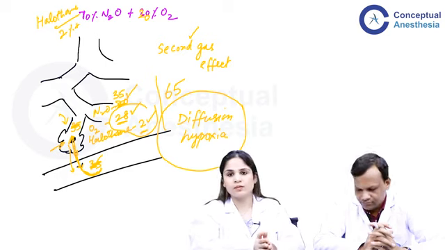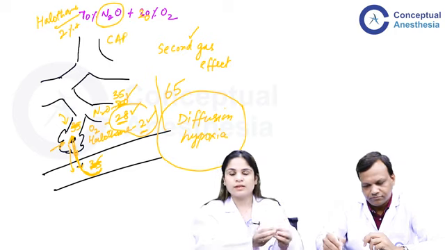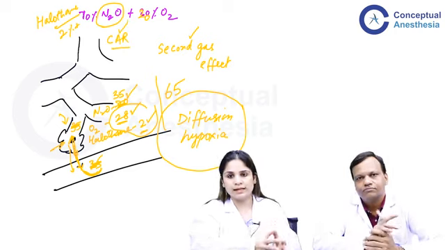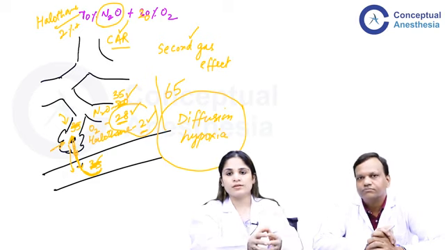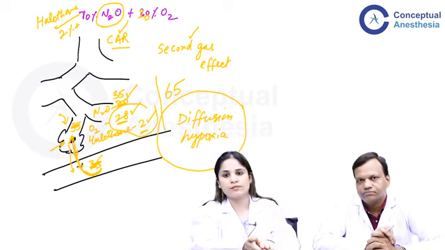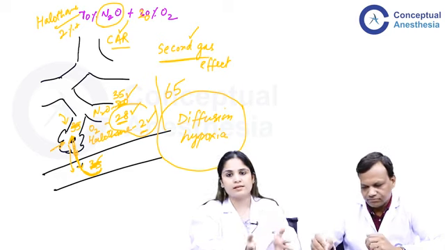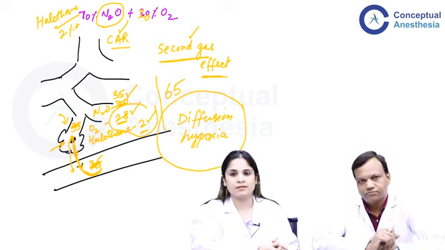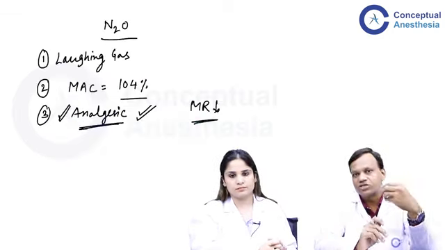So it's the same thing over here with our volatile anesthetic agents and nitrous oxide. Usually if you give just halothane, it will take a longer time to reach the brain. But if you give halothane along with nitrous oxide, that is the good friend with the car. So nitrous oxide goes quickly and it tells halothane, okay, you come with me. So it takes the halothane quickly to the brain and that's how the patient gets anesthetized very fast. Thank you, ma'am.